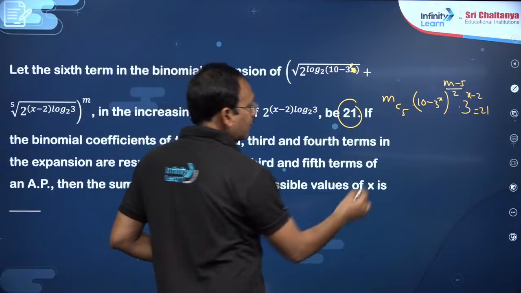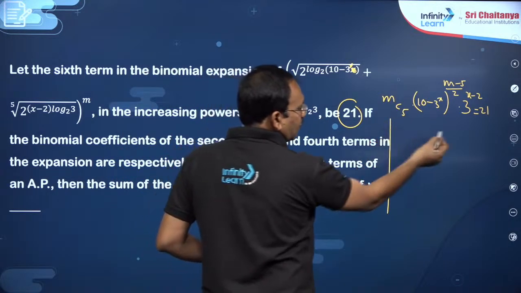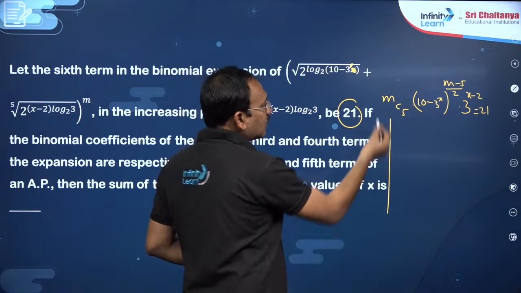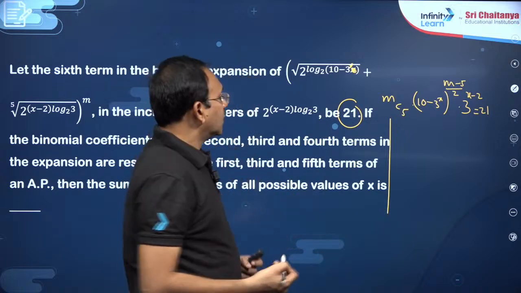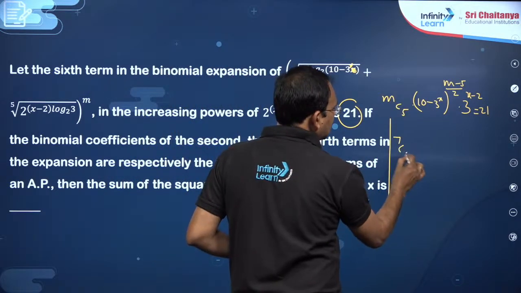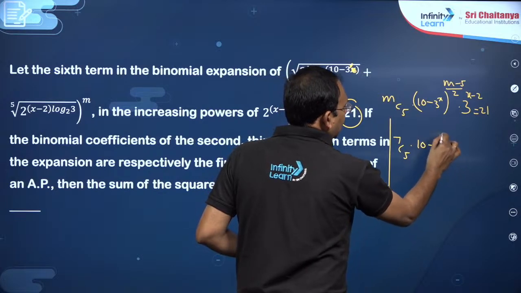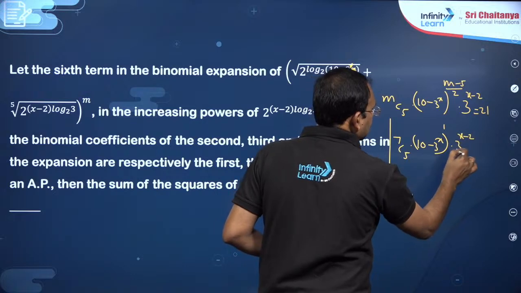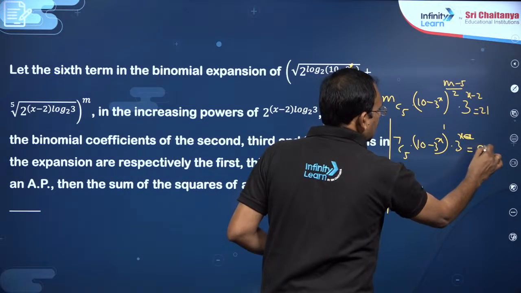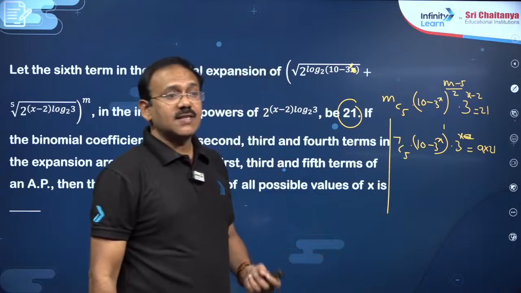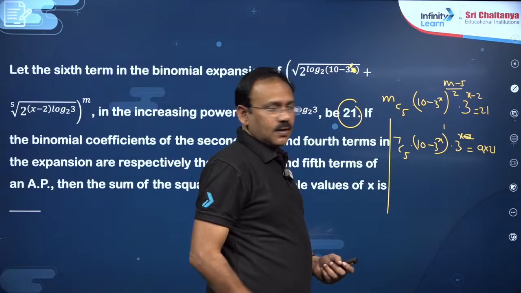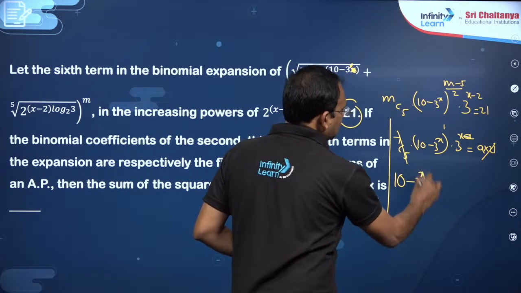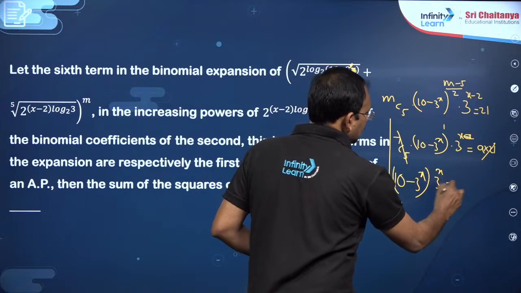So here one interesting point is by observation mC5, this is 7 into 3. So one of the numbers must contain 7. So why don't we try m is equal to 7 by trial and error. If m is equal to 7, 7C5 into (10 minus 3 power x) to the power (7 minus 5) by 2 will become 1, times 3 power x by 9, this is 9 into 21. So 7C5 is 7C2, 7 into 3, 21, this 21 is gone. So now your equation is (10 minus 3 power x) into 3 power x is equal to 9.